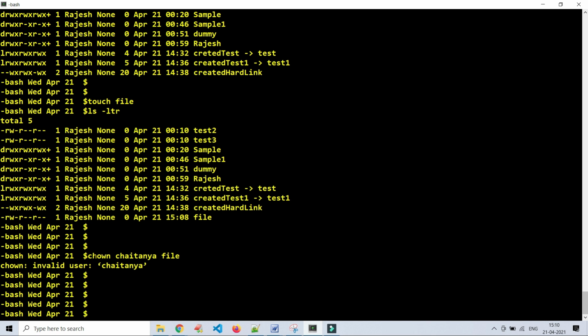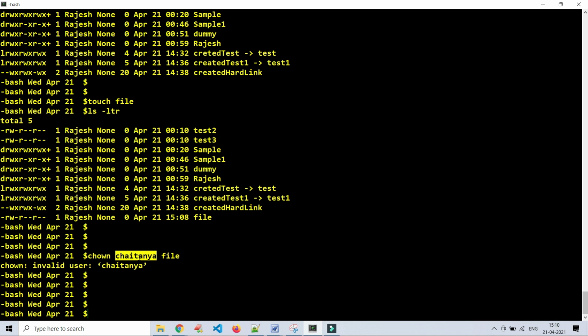But what is the error it is showing? Invalid user Chaitanya. Because what I am doing here is trying to change the ownership from Rajesh to Chaitanya for this file, but this Chaitanya user should be available in the Unix or Linux file system.